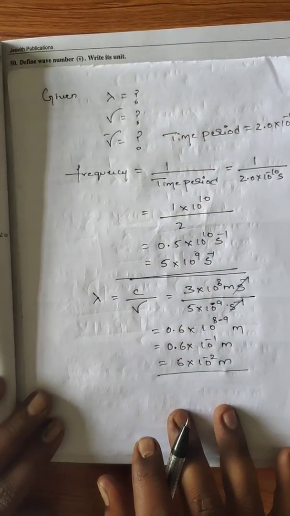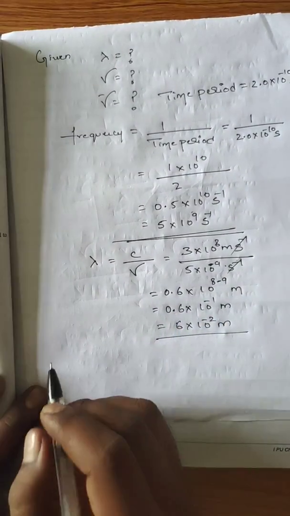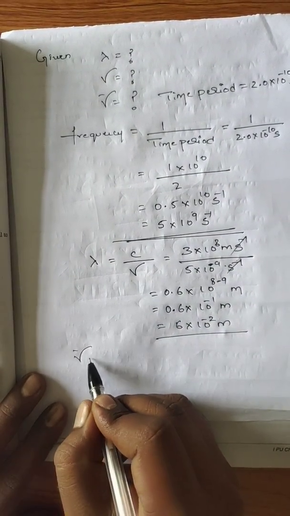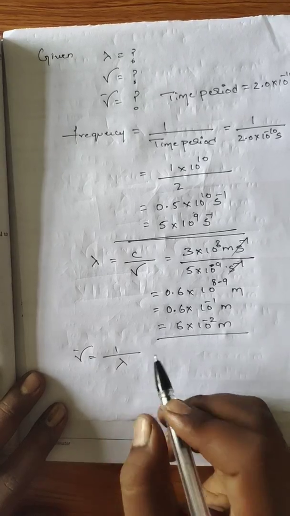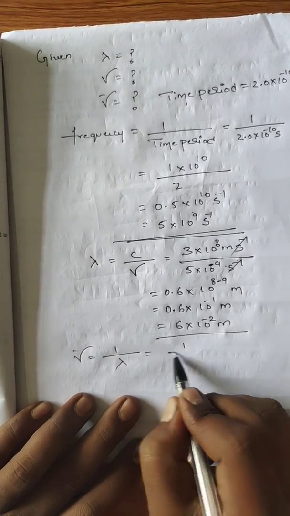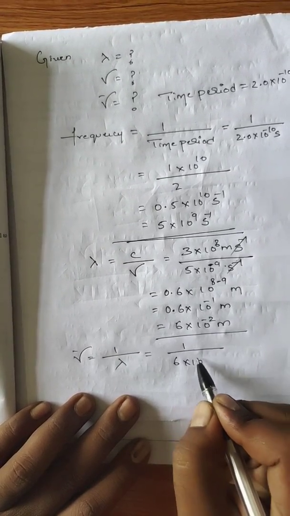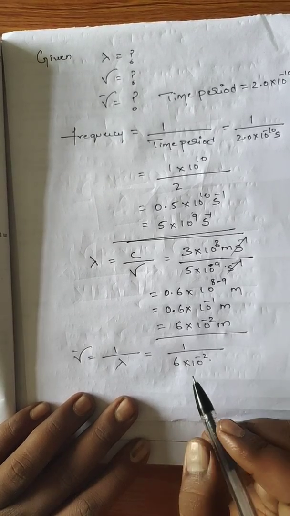Last we want to find out wave number. Wave number is equals to 1 by lambda, 1 by 6 into 10 to the power of minus 2 meters.